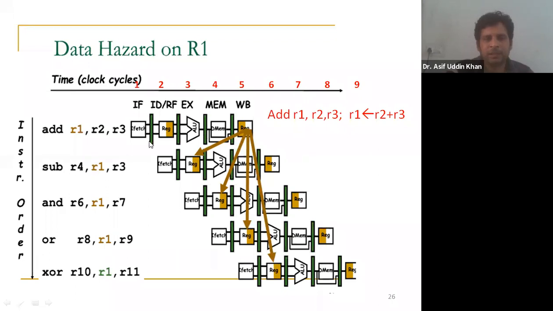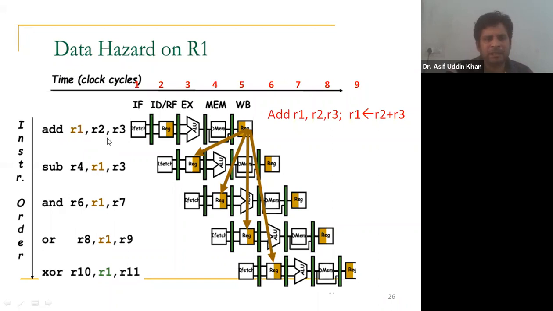All these are the intermediate registers. I have already told you that in between all the stages, registers are inserted to store the intermediate results. Now after this ALU operation is done, the result is stored here in this register. This instruction is not to store data in the memory.